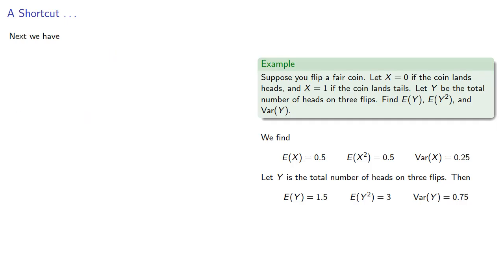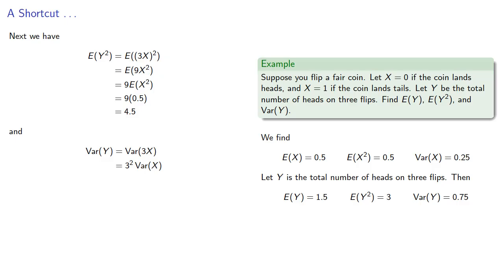Next, we have the expected value of y squared, which is, again, expected value is a linear operator, so we can remove that factor of 9 and get, and so we have, and we can compute our variance of y is the variance of 3x. We can remove a factor from the variance as its square, and we get, and these are different answers. So which one's correct?